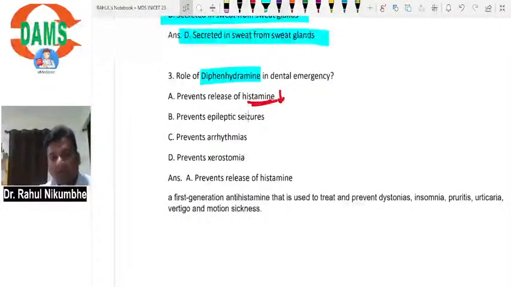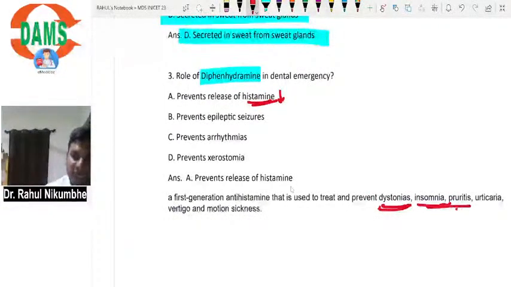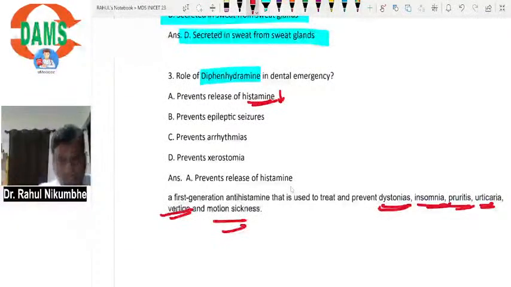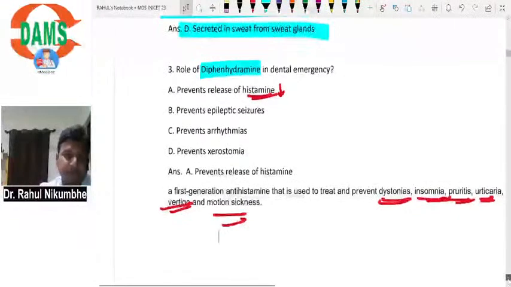In dental, we give it for allergic purposes, to prevent any allergy, to decrease inflammation or to prevent the formation of inflammation. Other uses in medicine, you have to know, it is used for dystonia, insomnia, pruritus, urticaria, vertigo, and motion sickness.